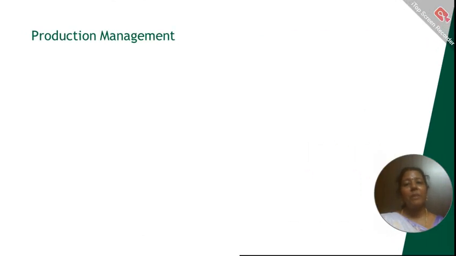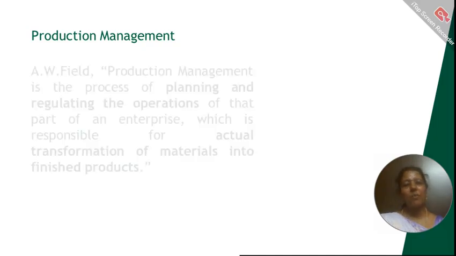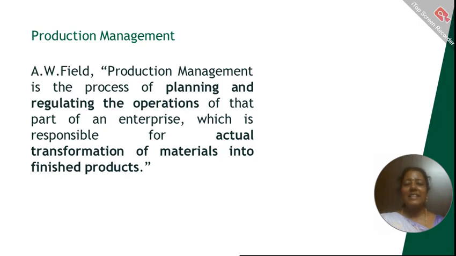What do you mean by production management? Now we saw about production, right? Now let us see what is production management. It is defined by A.W. Field. Production management is the process of planning and regulating the operations of that part of an enterprise which is responsible for actual transformation of materials into finished products. So production management is managing the entire production process. That production process is the transformation process. So this is called production management.